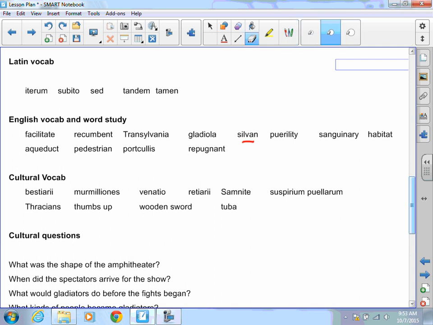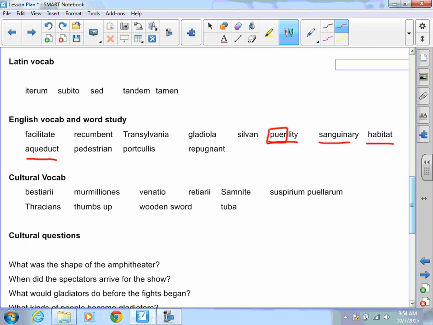Puerility comes from puer, which is a boy, so this is boyish or childish. Sanguinary comes from sanguine, which is blood, so sanguinary is bloodthirsty or having to do with blood. Habitat comes from habitat, which is to live, or he is living. Habitat is a dwelling place. Aqueduct comes from aqua, water, and duct, which means to lead. An aqueduct is a channel that leads water to wherever you want it to go.